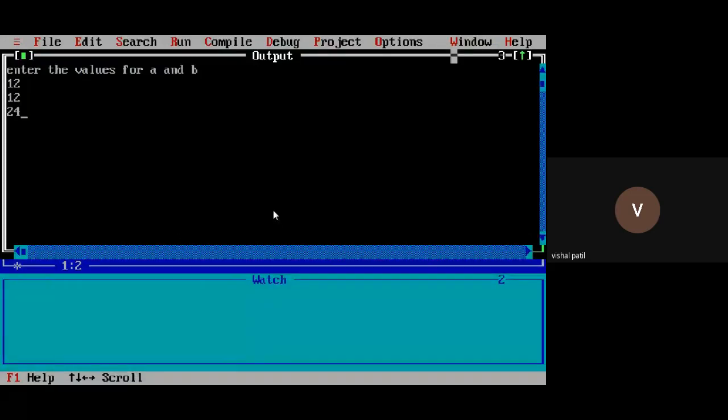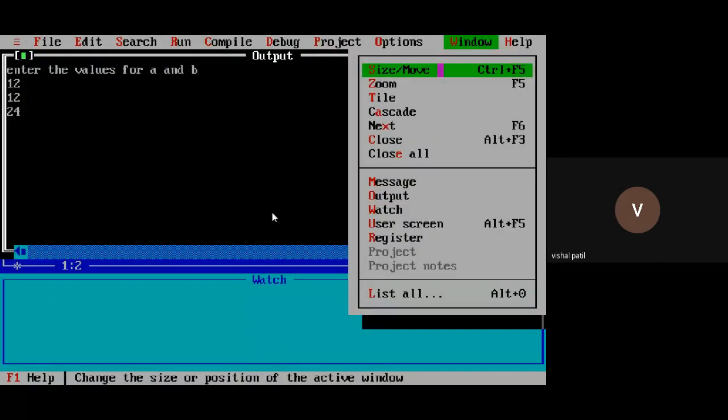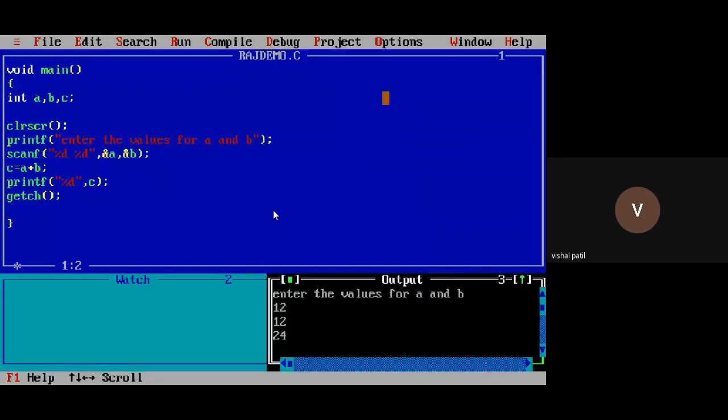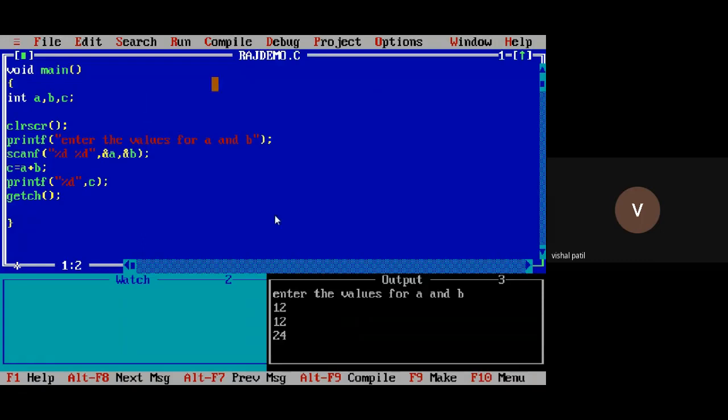Again go to Windows, click on tile. Now I have three windows. This is my input window, that is my blue screen. This is for adding the watch, because I want to check how the value of the variable changes in the program, and here you can see the output simultaneously.